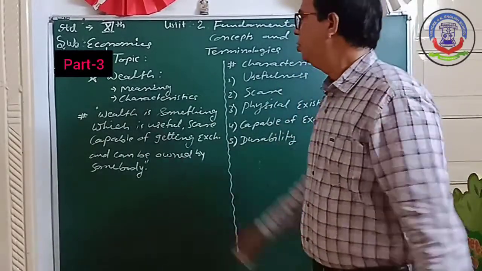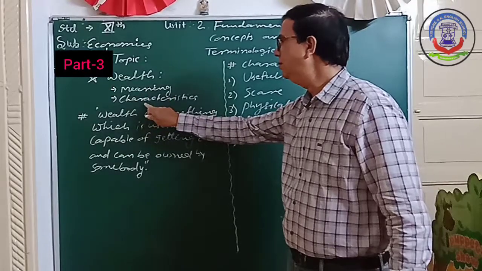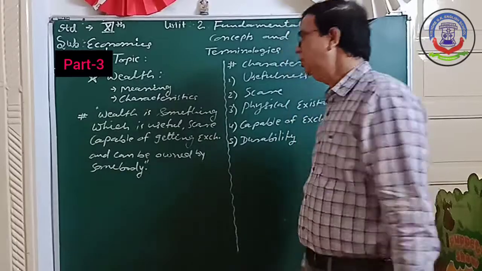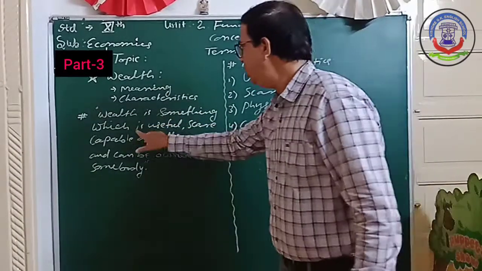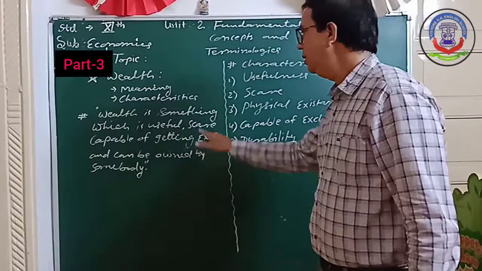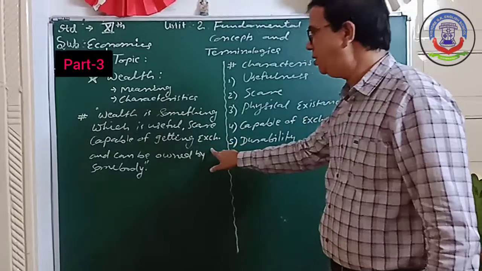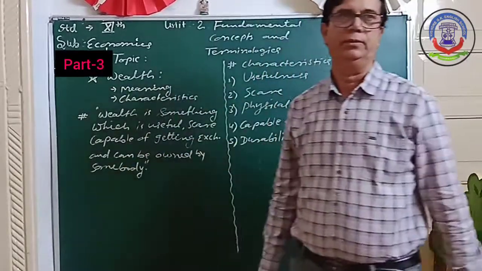Now we see the meaning of wealth and the characteristics of wealth. What is wealth? Wealth is something which is useful, scarce, capable of getting exchanged, and can be owned by somebody.